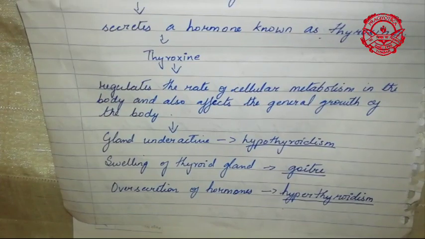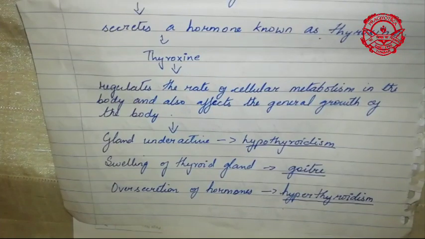Remember, as I've told you, the endocrine glands secrete the hormones directly into the blood capillaries. Your thyroid gland is also an endocrine gland, that means a ductless gland. So when too little thyroid hormone is secreted into the blood capillaries, the person can suffer from hypothyroidism.